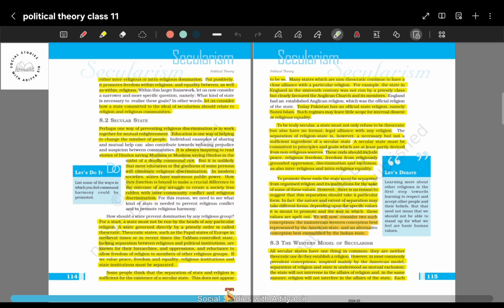Now, the first step towards a secular state can be education, is one way of helping. But what about the government at the helm who is running this state? We need to ensure that the government or the politicians who are ruling our country or state are secular, because if they belong to a particular religion and pursue the policy of religious division,